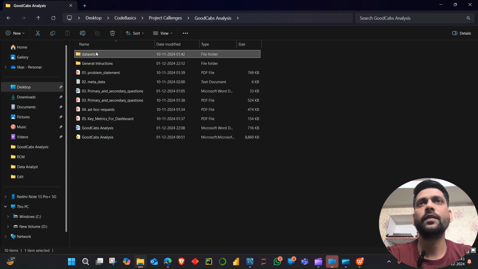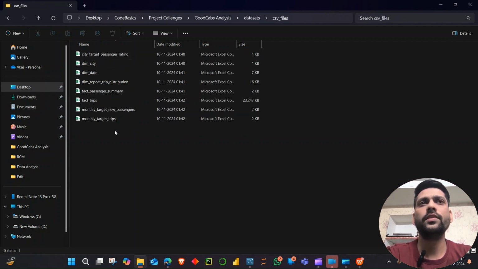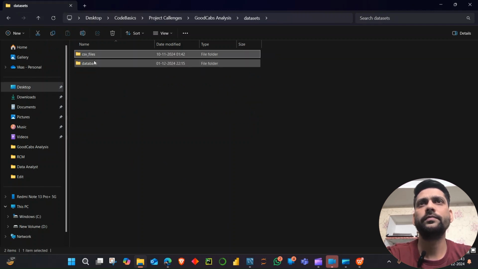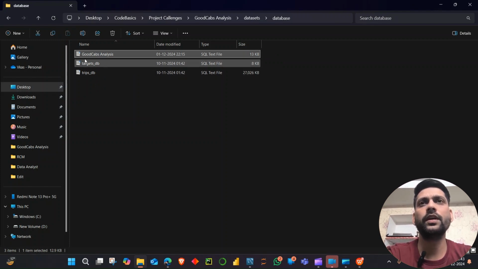In the dataset, we have two CSV files. We just need to load these files into Power BI. And this is the database. I have already created this GoodCabs Analysis SQL file, but these are the two database files given to us: trips DB and target DB.